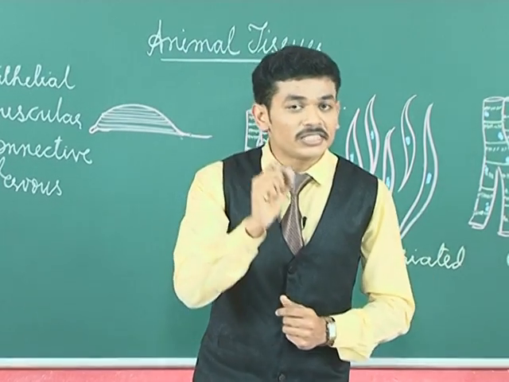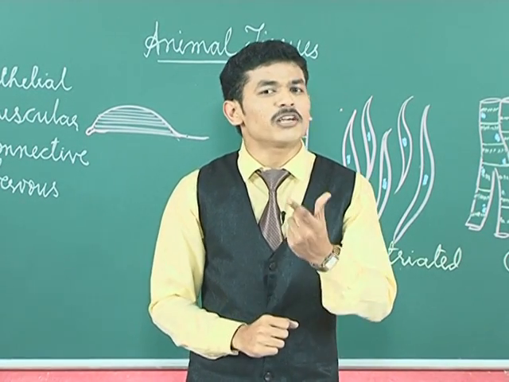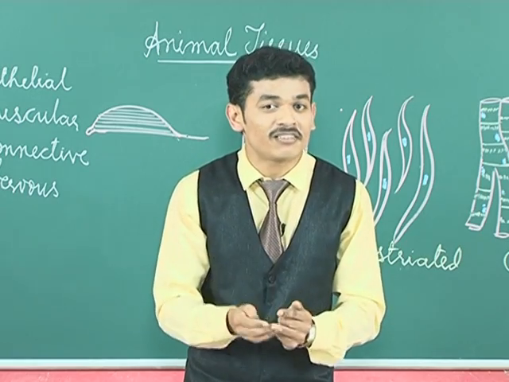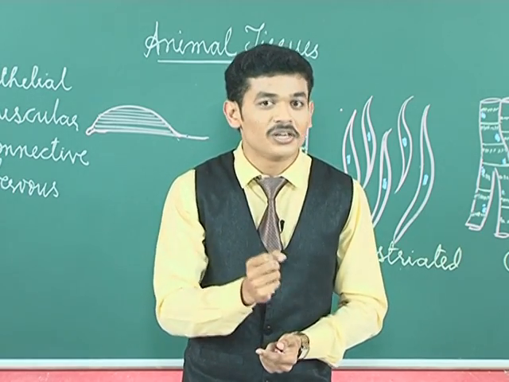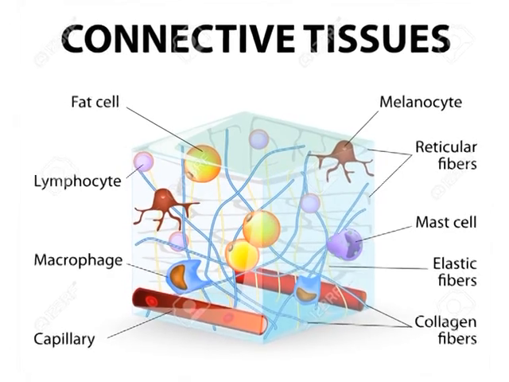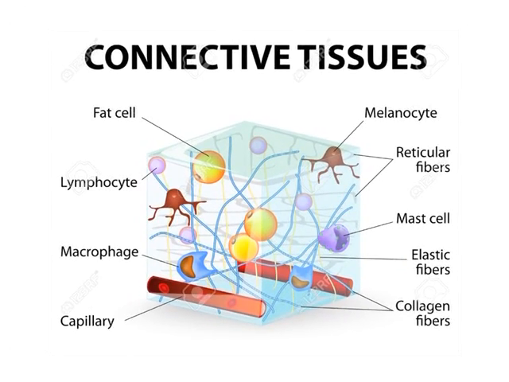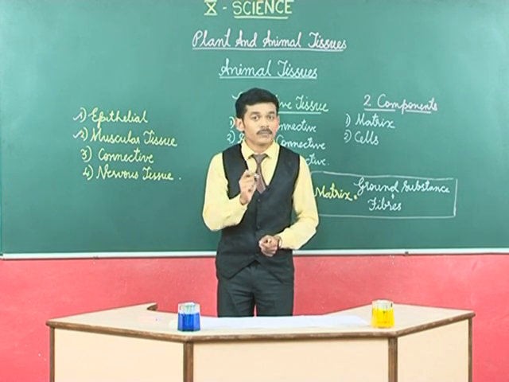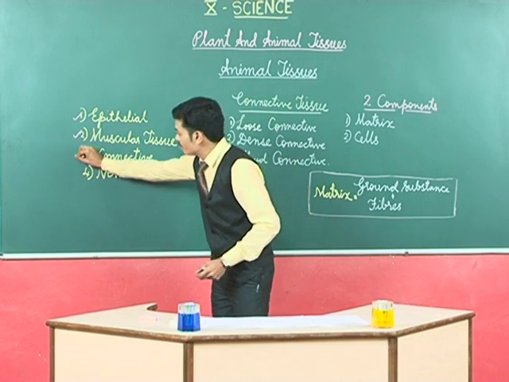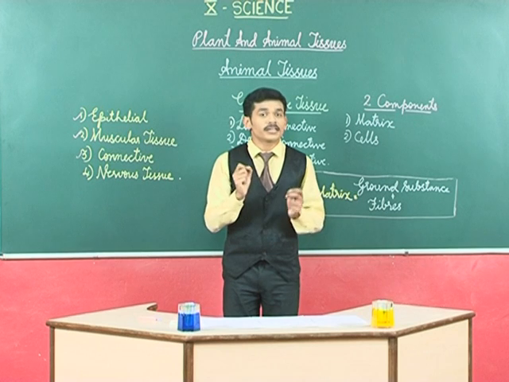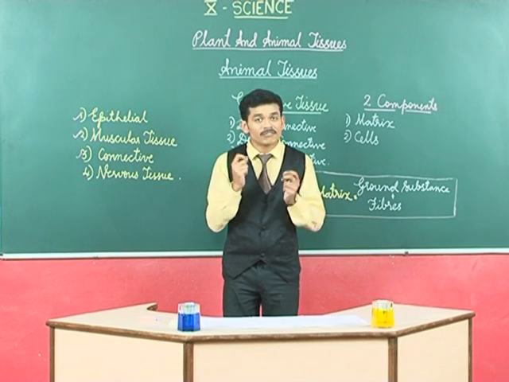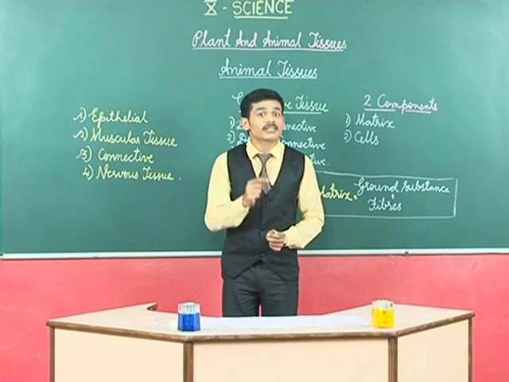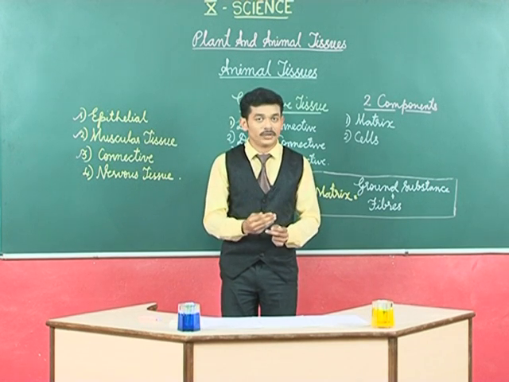Now, moving on to the next tissues, that is connective tissues. What is the meaning of connective tissues? The word itself says it connects various tissues. So, let us talk in brief about these tissues. Moving on to the third basic tissue of animals, that is connective tissue. We have various connective tissues, and again, as the name itself says, connective means it connects various tissues of the body.